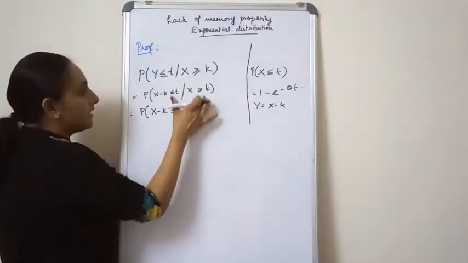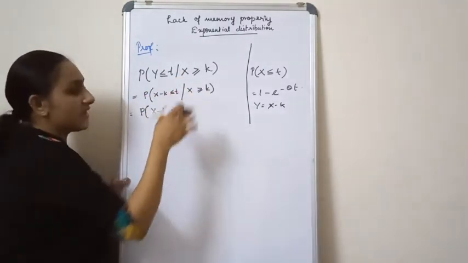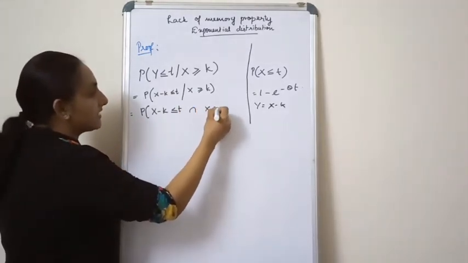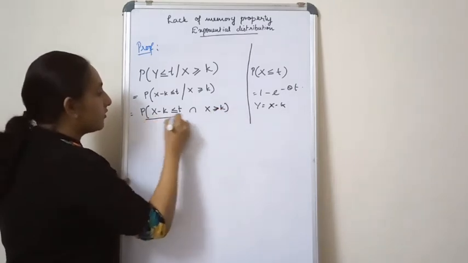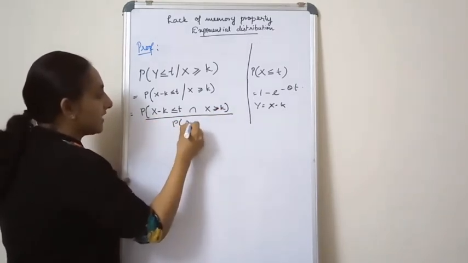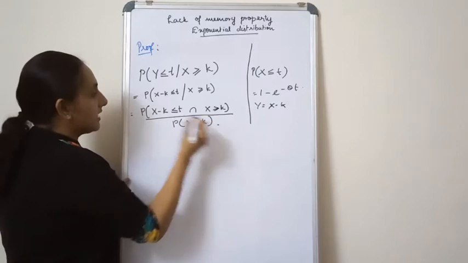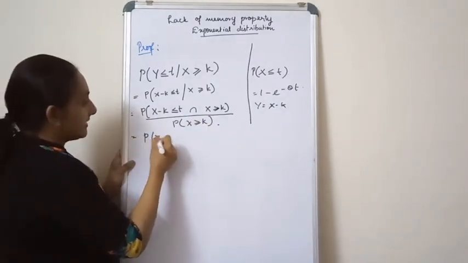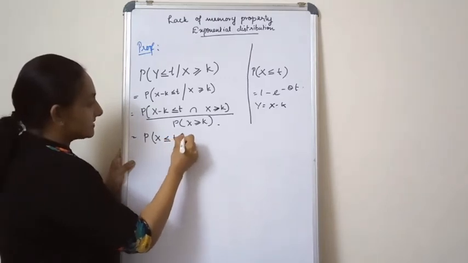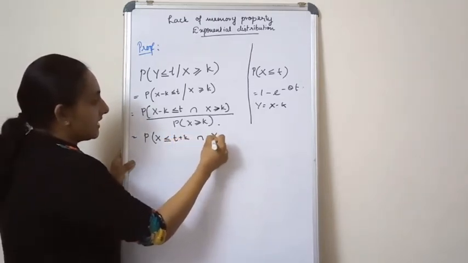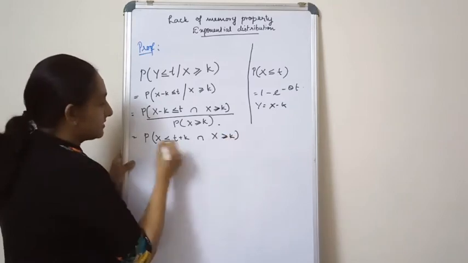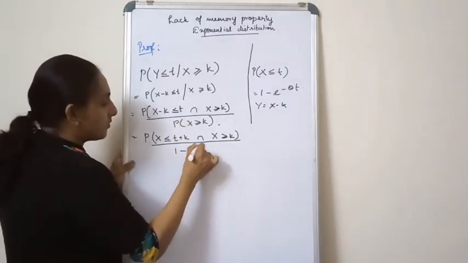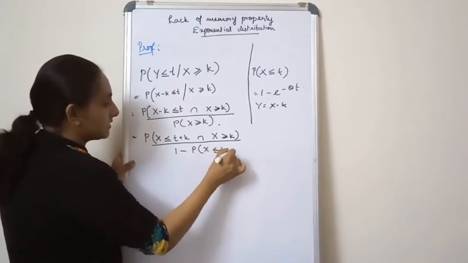Now, what is P of A given B? It is the probability of the intersection divided by the probability of B. So this is equal to the probability of X less than or equal to t plus k, intersection X greater than or equal to k, divided by the probability of X greater than or equal to k, which I rewrite as 1 minus the probability of X less than or equal to k.